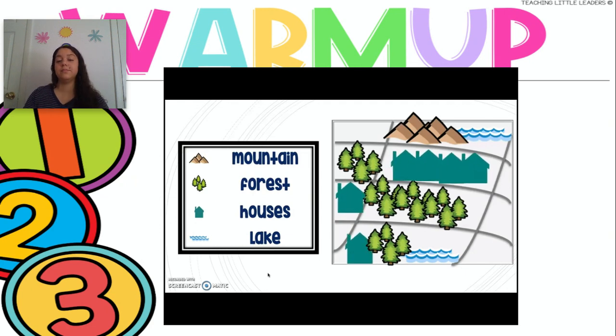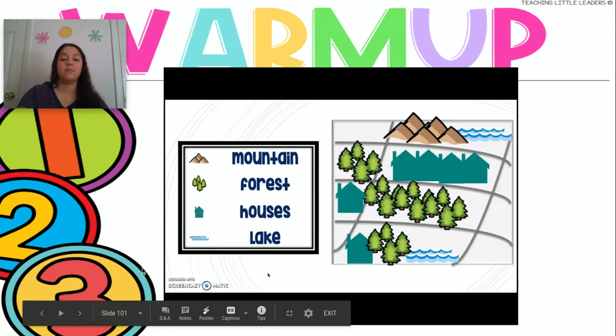Yeah. Now, if I didn't know what all the symbols stood for, and I just looked at the map quickly, the next thing I would look for is that tool. I would look for the key, so I could be able to read my map. When you look at the key, you want to look at the picture, and then right next to it, you want to look at the word that tells you what the symbol stands for.